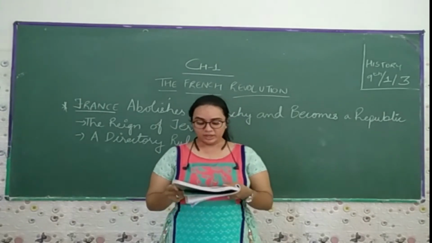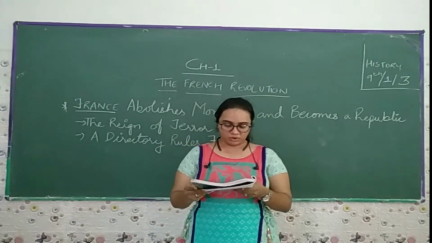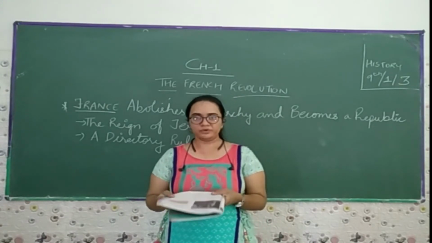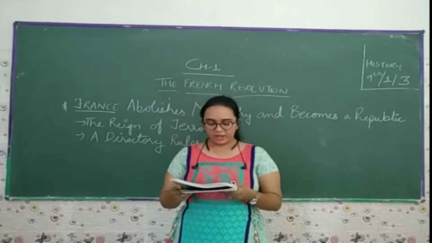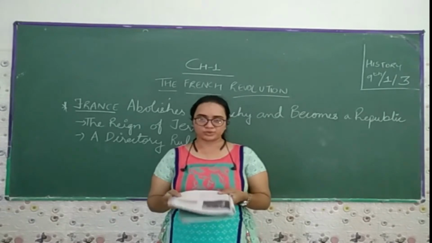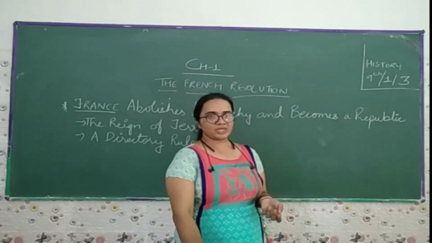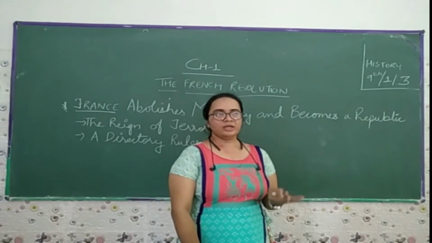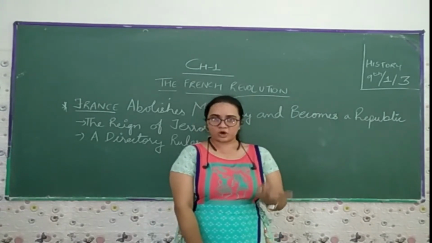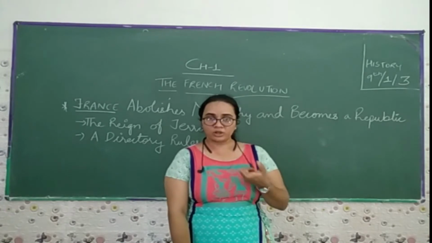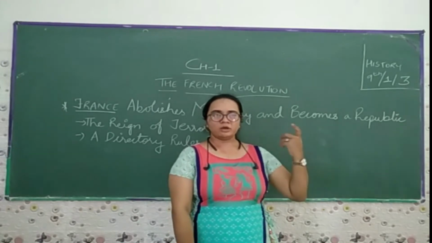Elections were held. From now on, all men of 21 years and above, regardless of wealth, got the right to vote. The remarkable change here is that first they used to assassinate the guard, take the king hostage, and put all the royal family members behind bars. Now the elections were held.